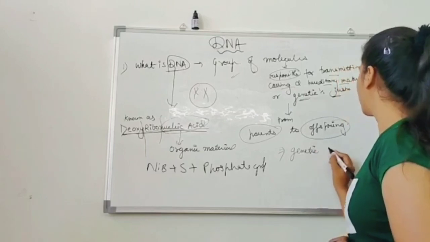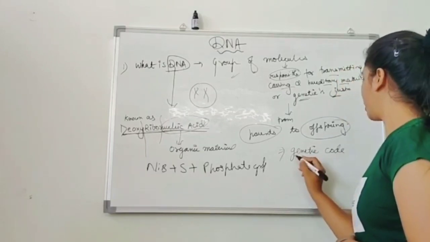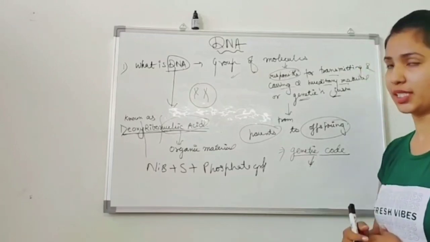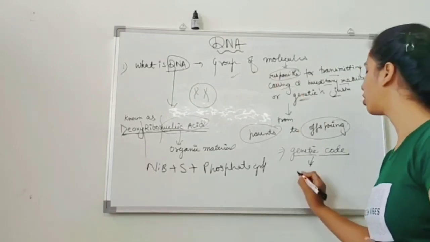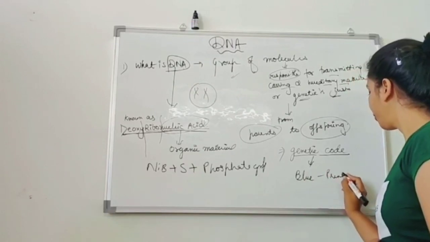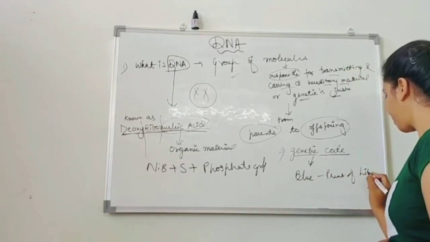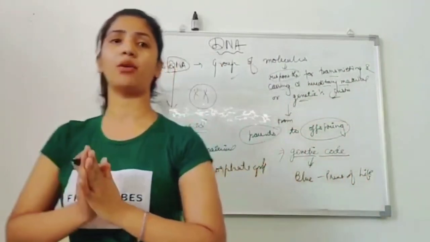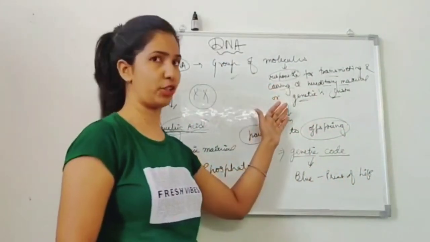It codes for different things and different instructions to the cell. That's why DNA is also known as the blueprint of life. These are the few terms you need to know and remember about the DNA. What is the basic definition of the DNA?